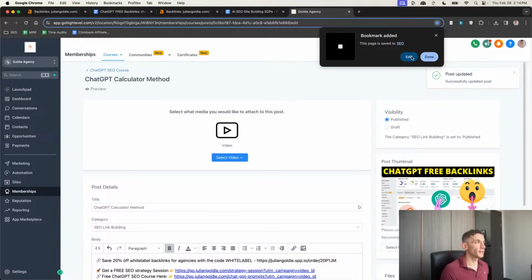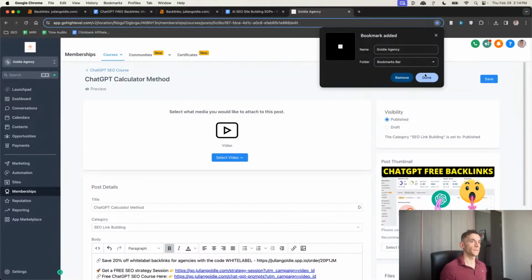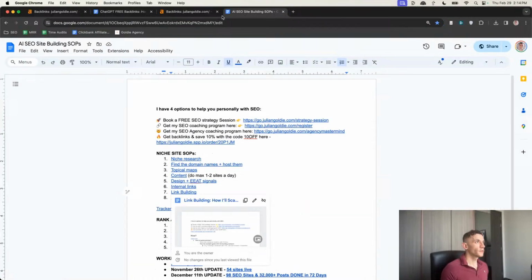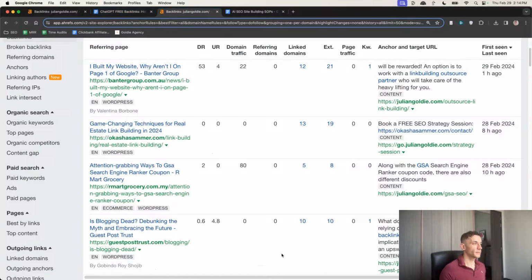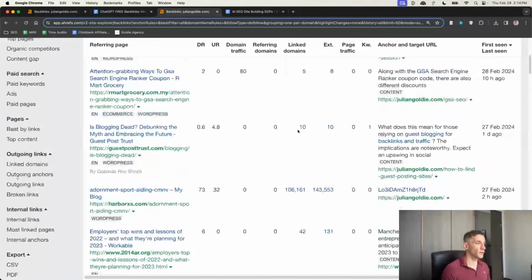And I'll bookmark that later just so I can add the actual video inside there later as well. But yeah, that's basically it. So what is next? What are some other link building methods that we're using to get backlinks? Let me have a look through the list and we can see what we're doing right here.